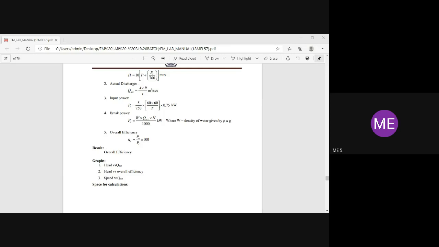Input power is 5 by 750 into 60 into 60 divided by T. Capital T is your 75 seconds, you remember, and small t is 30 seconds. Next, you have to calculate the brake power. Very simple calculation, and you have to calculate the overall efficiency. Similarly, I'll give the readings for the second trial.